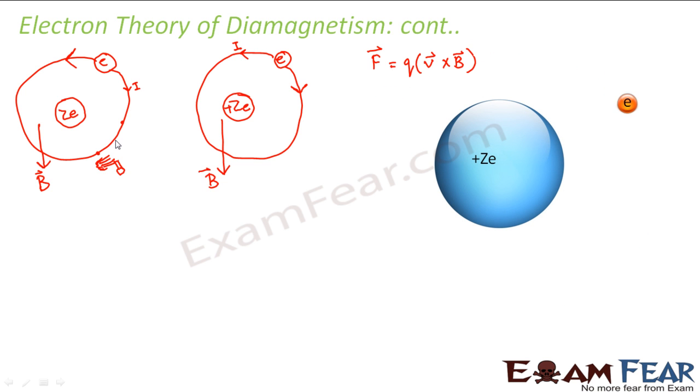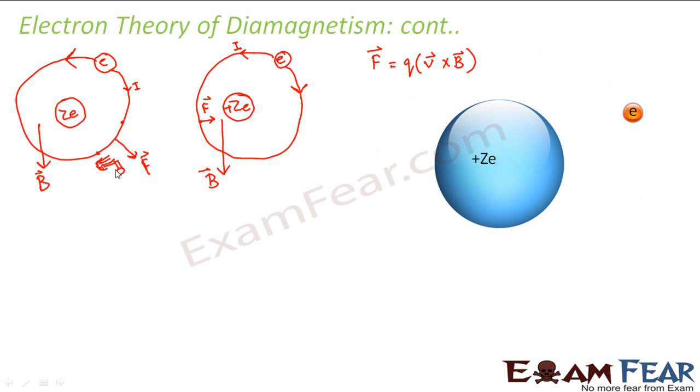That means the direction of the magnetic force experienced by the electron would be somewhat like this. Similarly, in this case, when the current is flowing in this direction, your fingers will fold in that direction at any point. Let us consider this point. The direction of force by the right hand rule would come out to be somewhat like this.